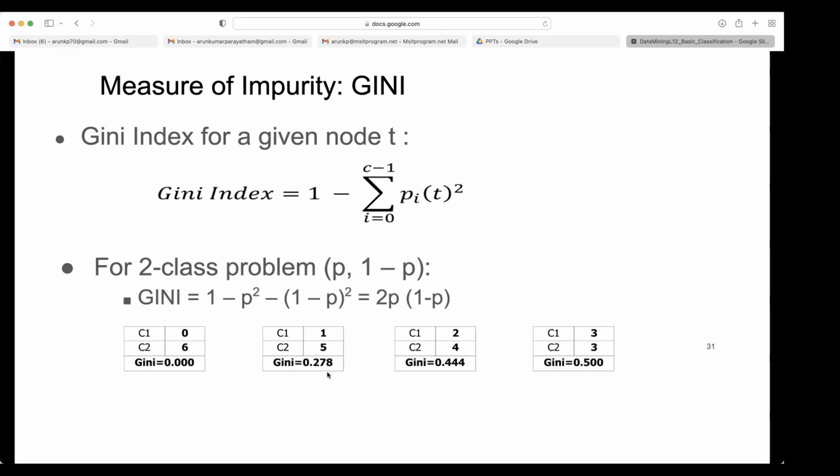Here it becomes 0.278. Then it becomes 0.444 and it becomes 0.500. So the maximum impurity you are getting in a binary class, how much? 0.5. Because this is evenly distributed, right? We have just discussed it. If it is evenly distributed, then the maximum impurity you will get. This is the evenly distributed.